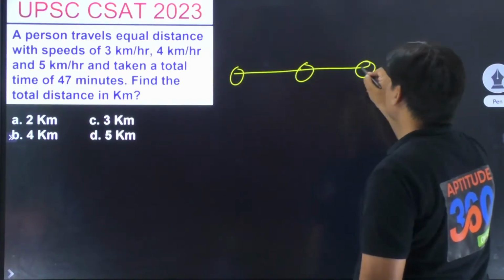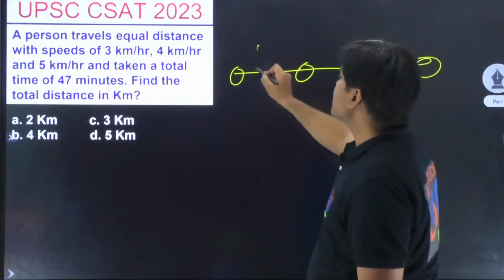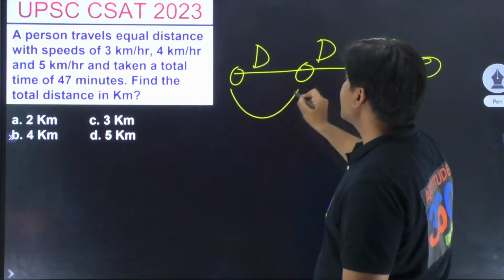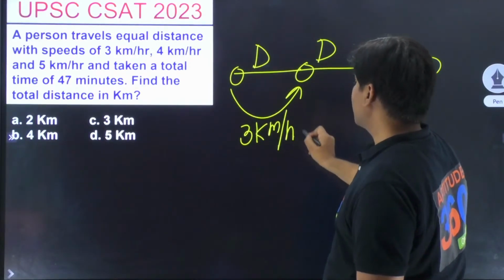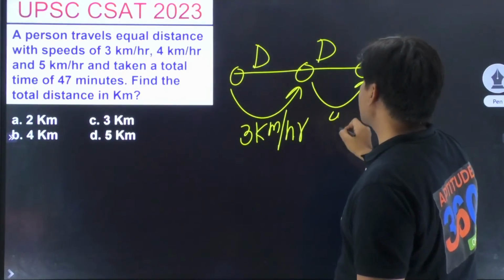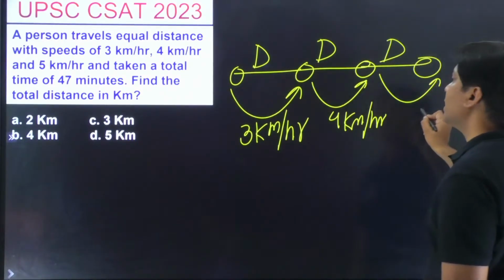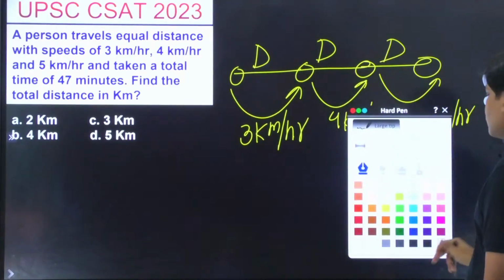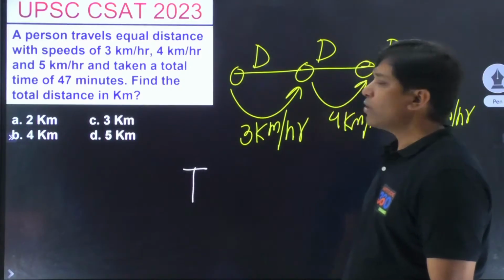Something like this. This is D, this is D, and this is D, assume something like this. From here to here 3 kilometers per hour, from here to here it is 4 kilometers per hour, and from here to here it is 5 kilometers per hour. Total time is given to you. So total time is given to you as 47 minutes.